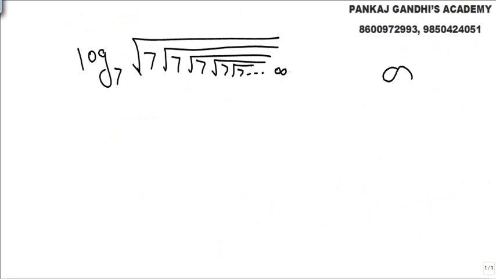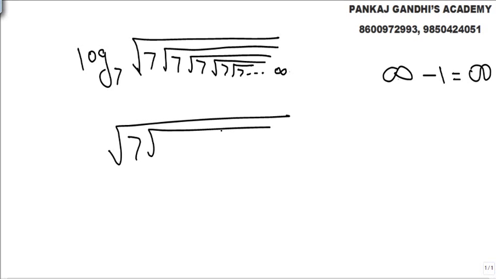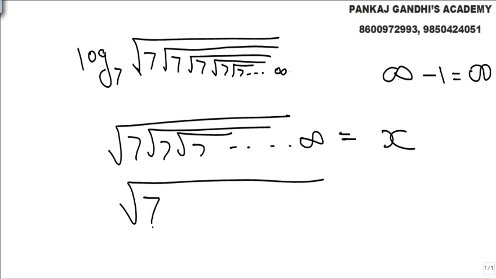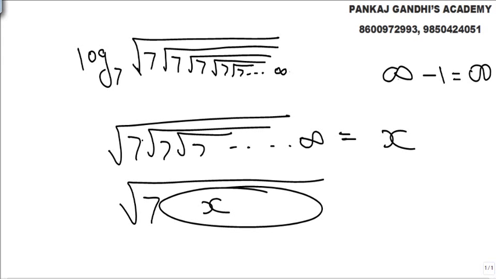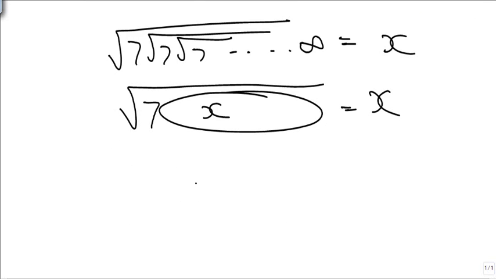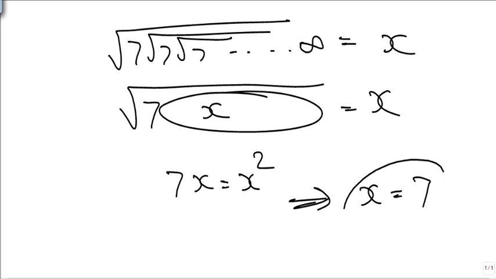Look, what we know is very well, infinity minus 1 is also infinity. So let's say I define root 7 multiplied infinite times is equal to x. So even if I take out 1 root 7, ये remaining वापस से x हो जाएगा, एक निकाल भी लिया. So this is nothing, that's how we solve modern maths. Square both the sides, 7x equal to x square. So x is equal to 7.